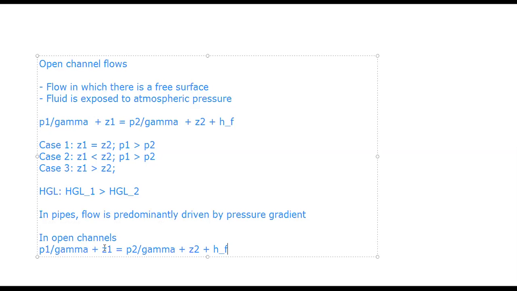See, by the very definition of open channel flow, we have said that it is a flow in which there is a free surface and in which the fluid is exposed to atmospheric pressure, right? So the entire fluid is exposed to atmospheric pressure. So therefore P1 by gamma and P2 by gamma are necessarily equal to atmospheric pressure. So they both go away, right? So you are left with Z1 equal to Z2 plus HF, correct?